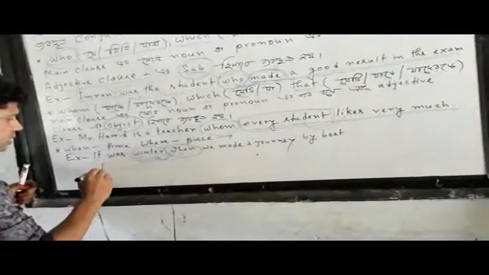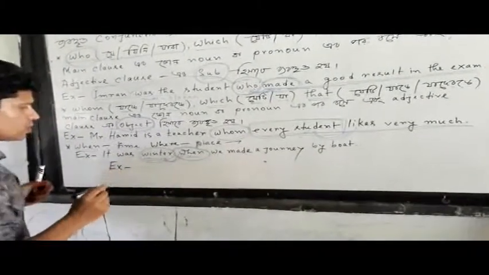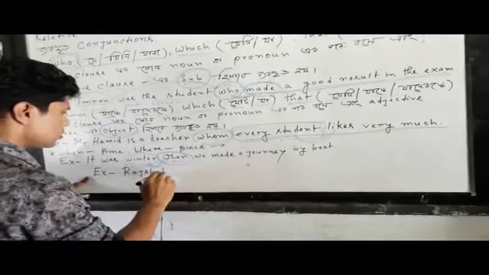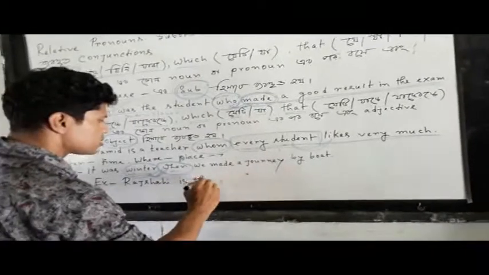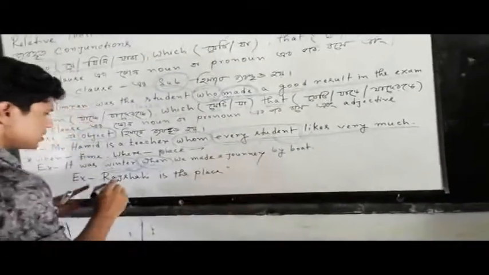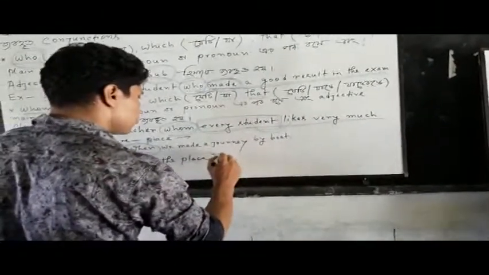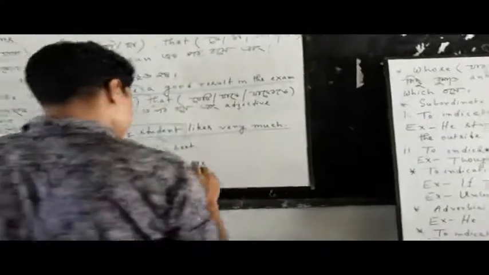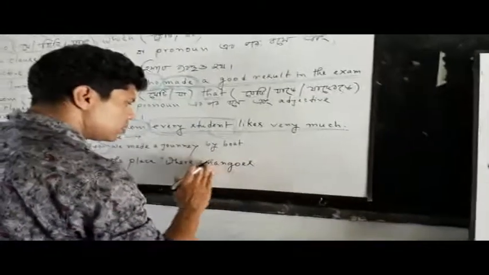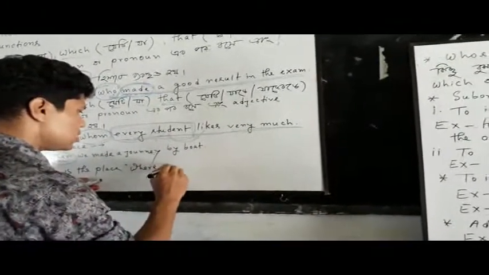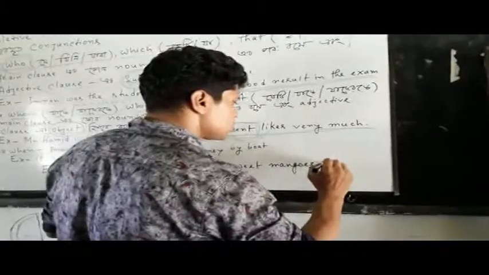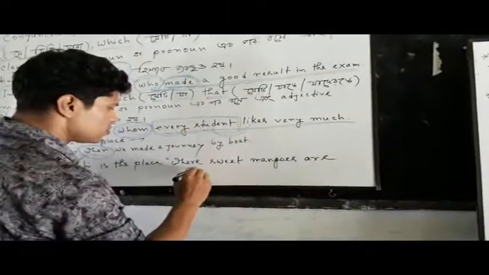Suppose I am going to give you an example. Russia is the place. Russia is the place where sweet mangoes are available.